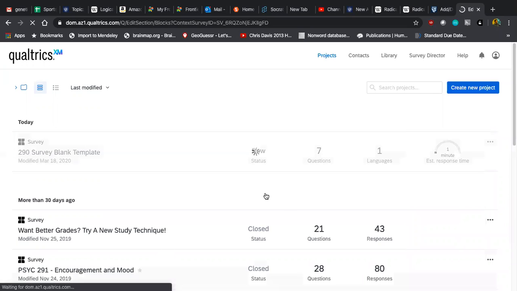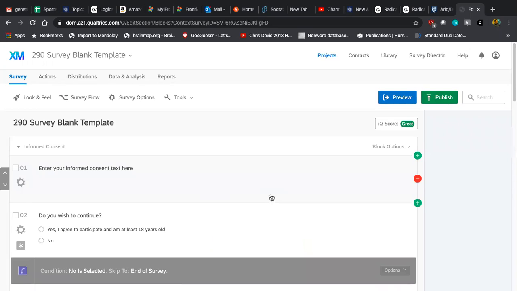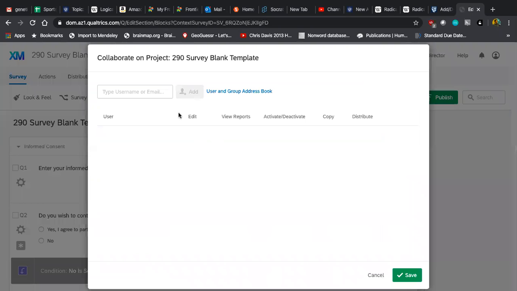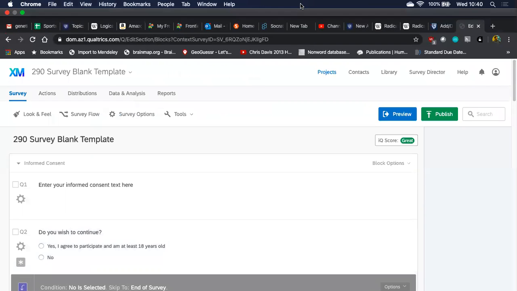And then when you're in your copy, you're going to want to add your teammates so that they can also edit. You can do that under Tools. There's an option to collaborate, and you can add the person's email address there. Make sure you use their my.dom.edu email address, because that's how they'll actually have access. All right, so that should be the little extra information you need to get going.